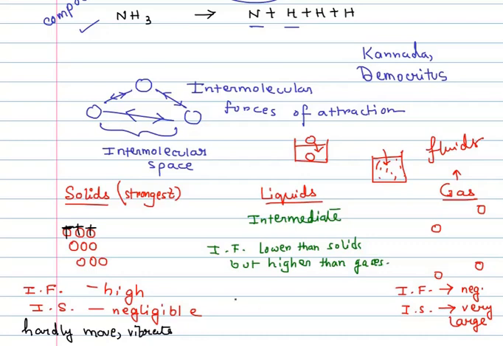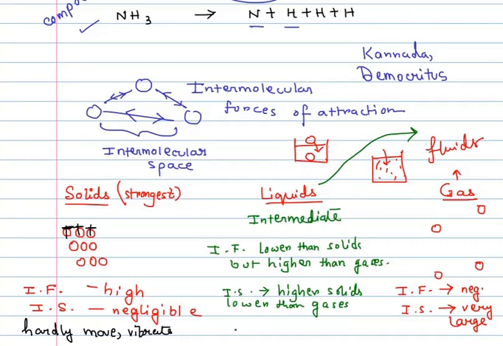And similarly, therefore, the intermolecular space will be just the opposite. It will be higher than solids, but lower than gases. But whatever be the case, liquids can also flow. That's why we say that liquids are also fluids.